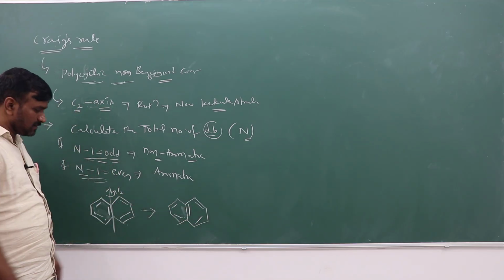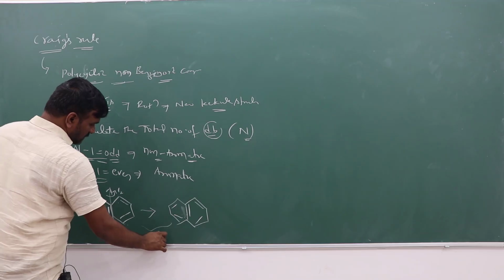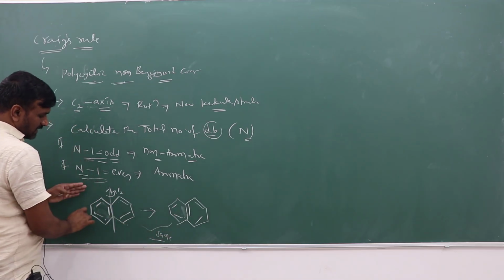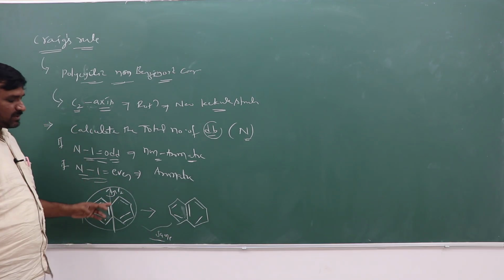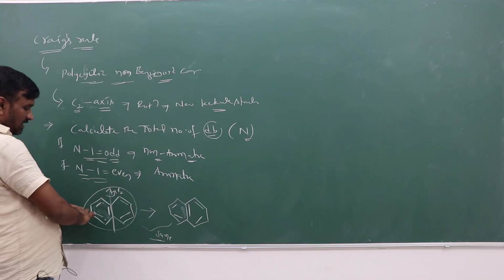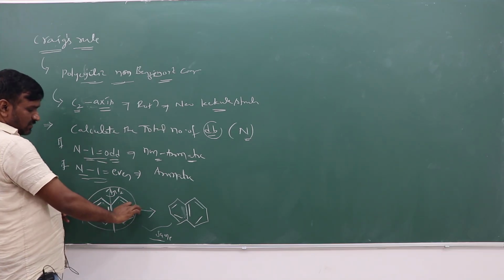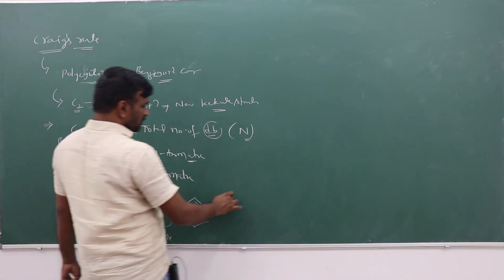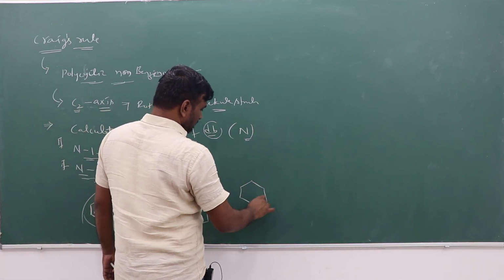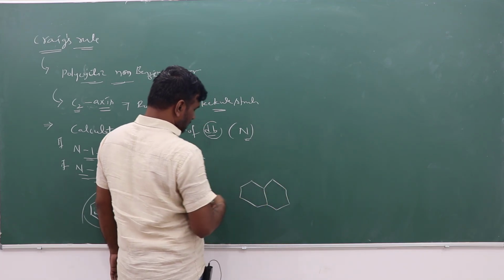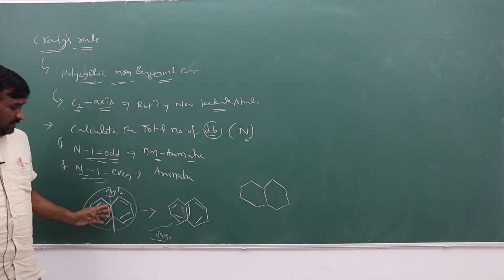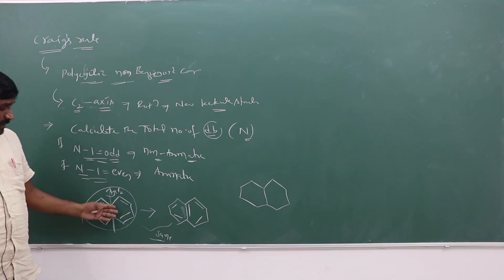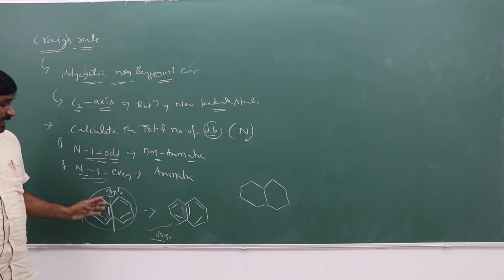These two are the same structures. So we cannot select this type of C2 rotation, and also not this one, because the same structure is produced. So naphthalene is not explained by Craig's rule in this way, but I can explain.